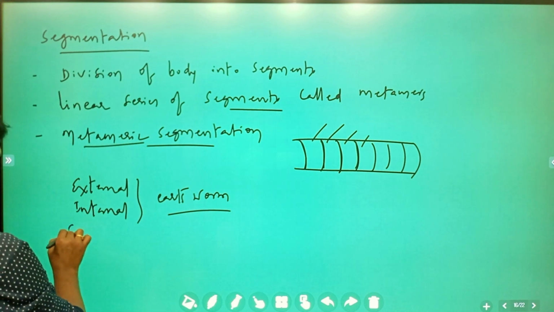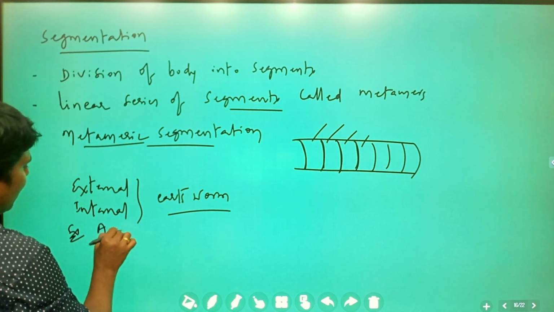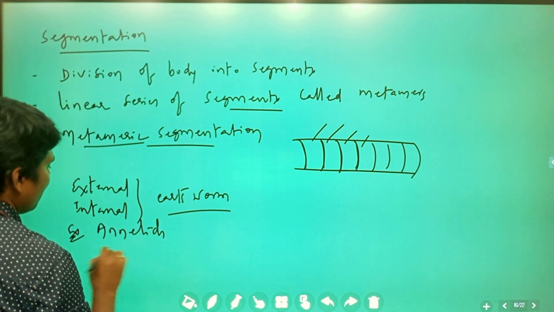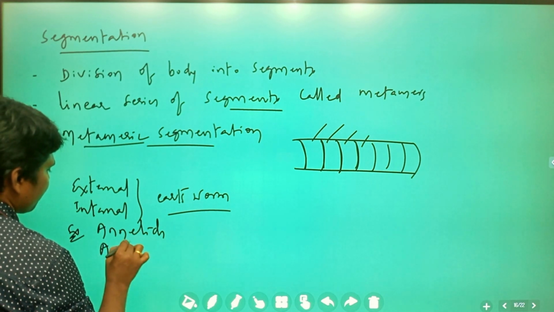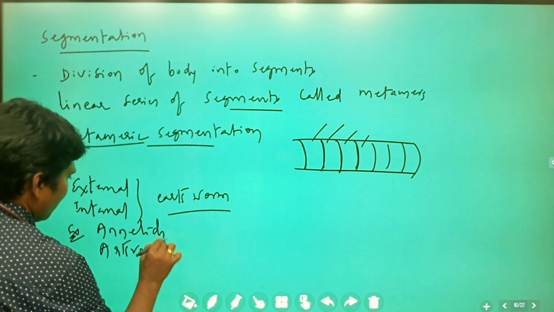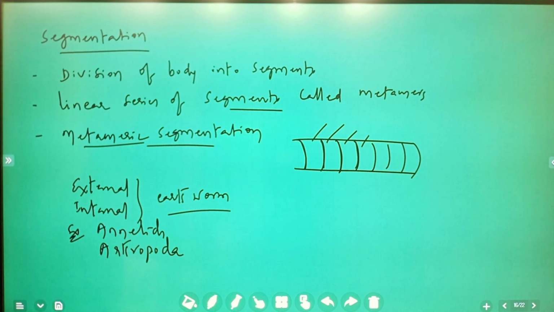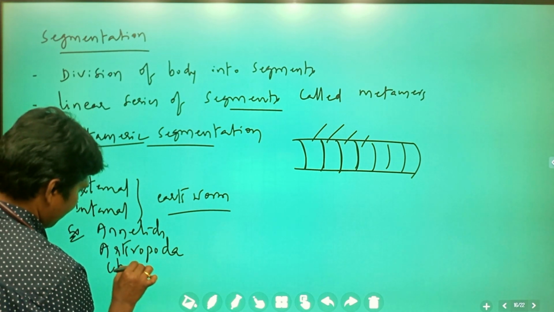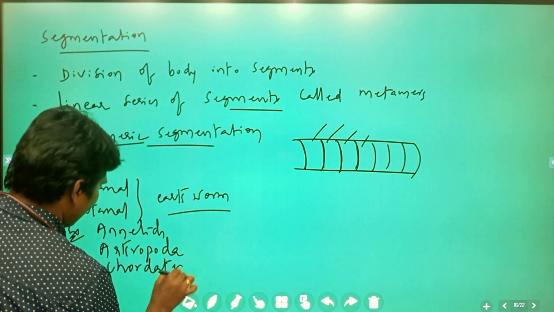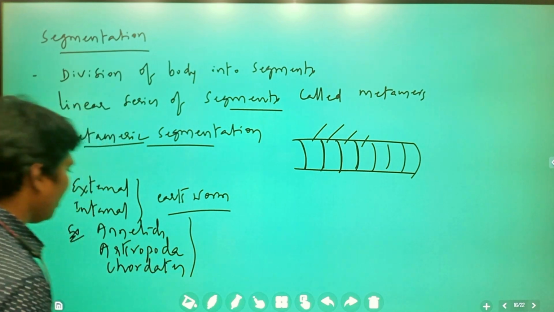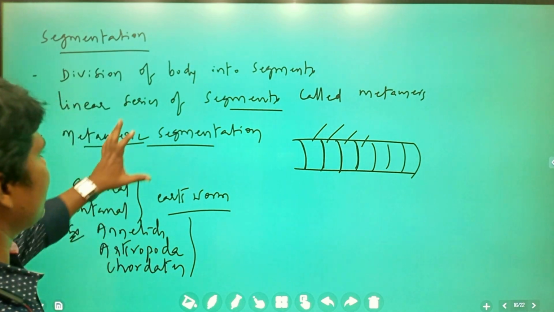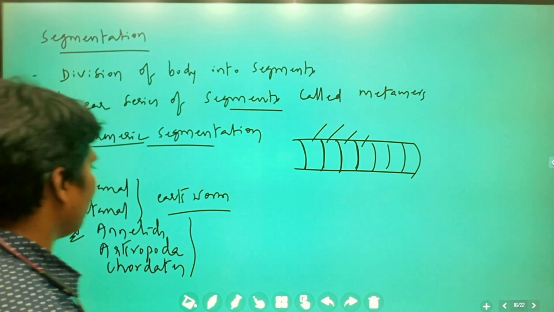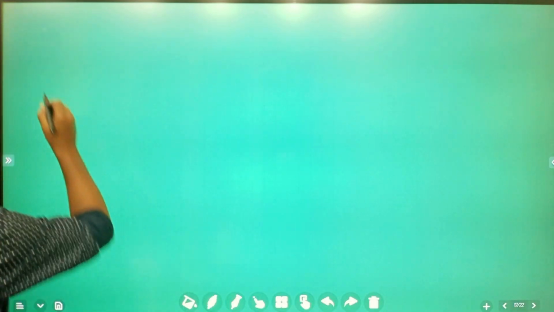So if you take examples of segmentation, which animals show it? Annelids, arthropoda, and chordates you can also see. So in Annelida, Arthropoda, and Chordata, this segmentation is observed. Clear?